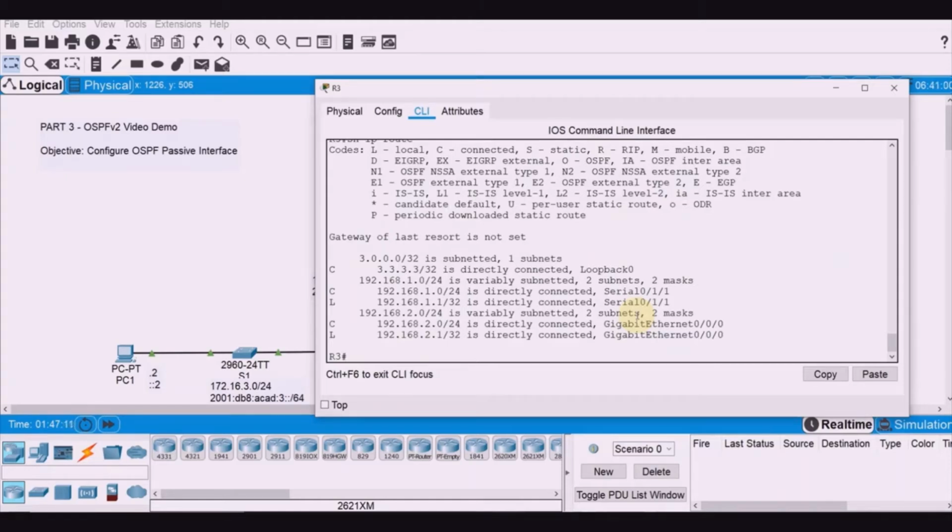All right. So on R2, what we're going to do is to issue the no passive interface command so that the router will send and receive OSPF routing updates. Okay. So after entering this command, we will see an informational message that the neighbor adjacency has been established with R1, after the no passive interface on the serial connections, right? And so with R3. All right. So let's do it.